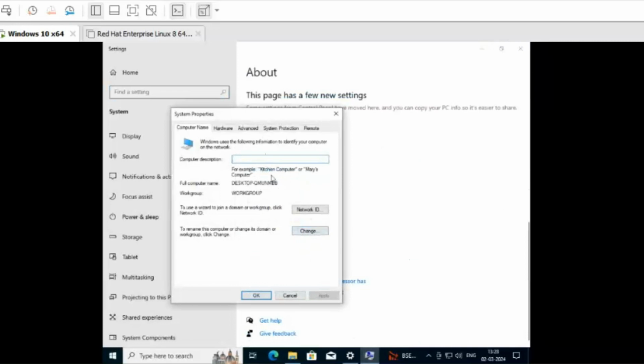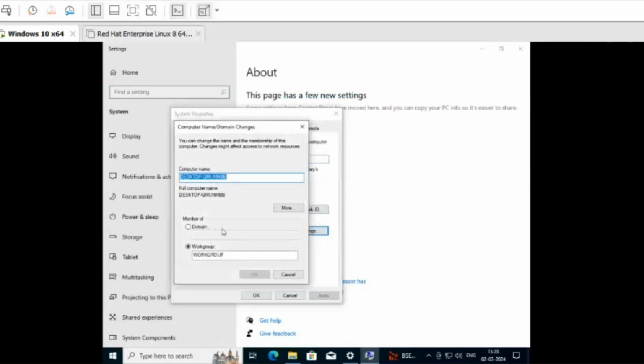When you click on this option, you will get this prompt. Here click on the change icon, Change. Then under Member of, we have two options, domain and workgroup. By default it is in workgroup, so we have to click on the domain option, then type your domain name. My domain name is trainer.com. Just type that and do OK.